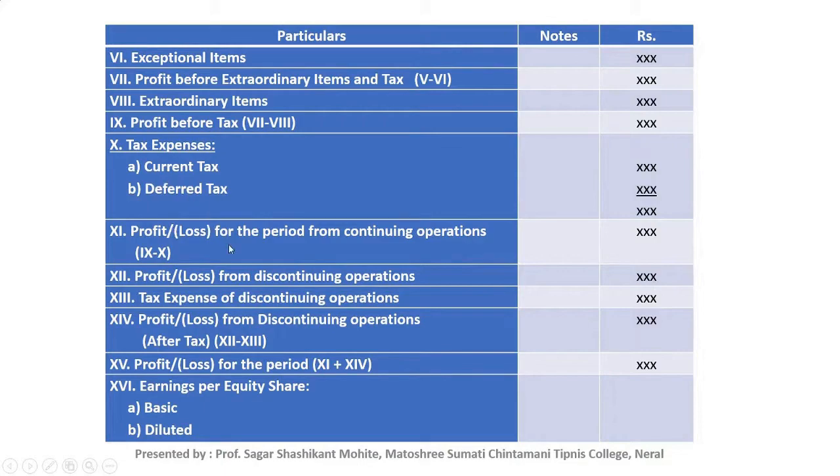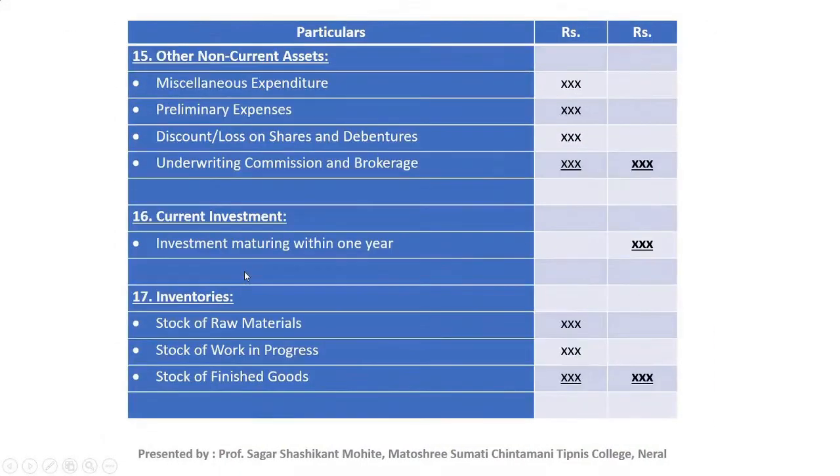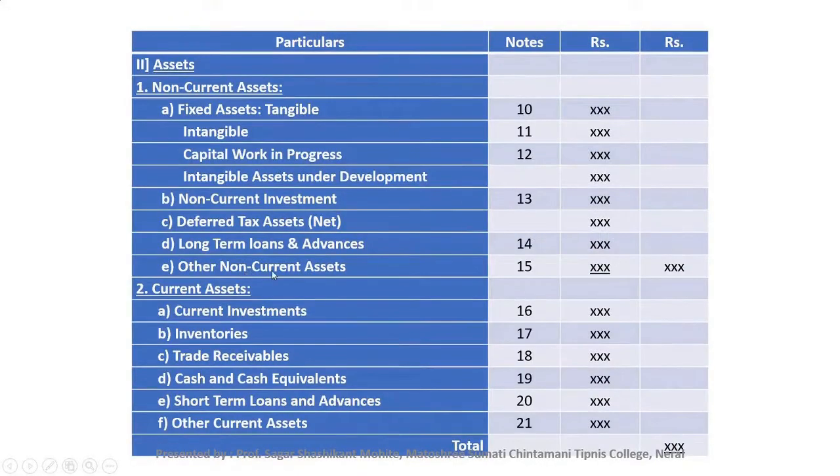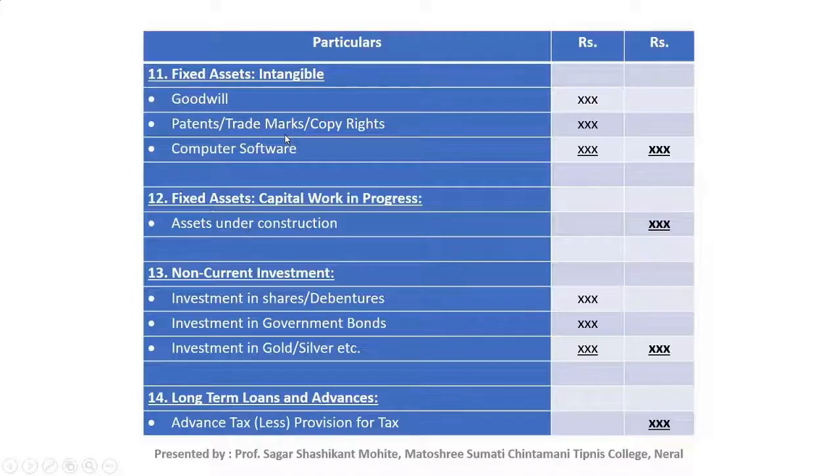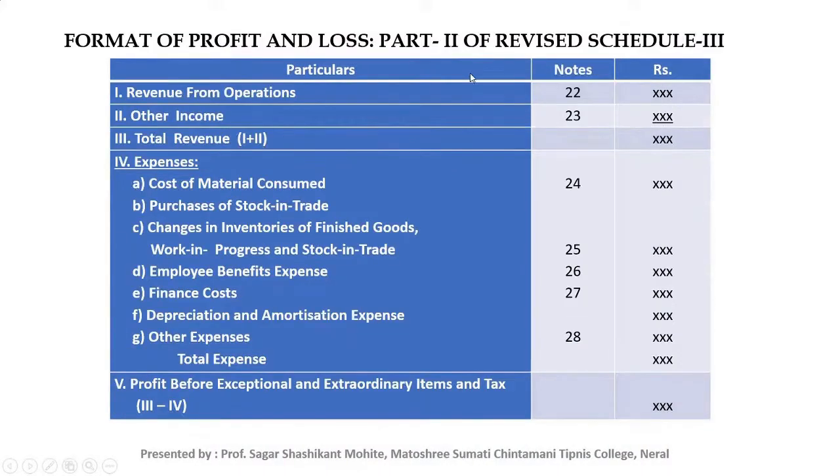Now after that we will see. We have seen there are two formats: part 1 of revised Schedule 3, the format of balance sheet, and part 2 of revised Schedule 3, that is the statement of profit and loss account.